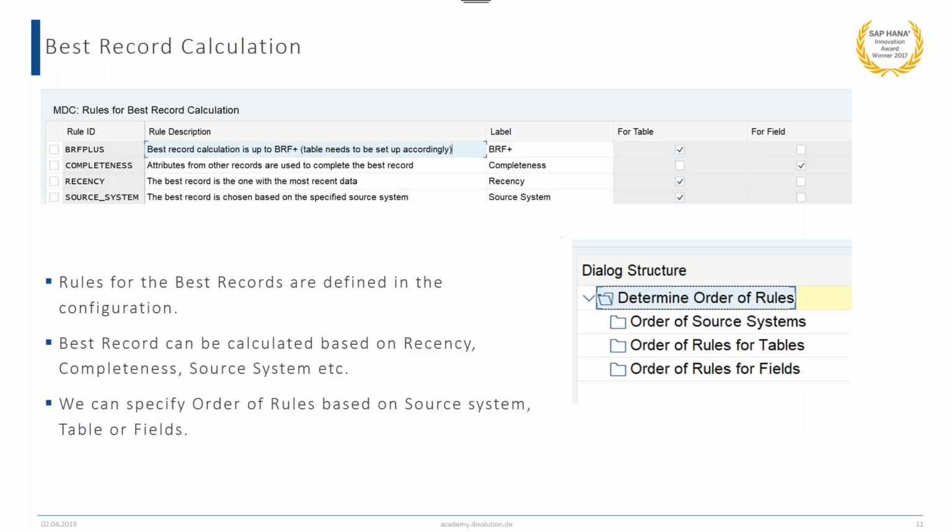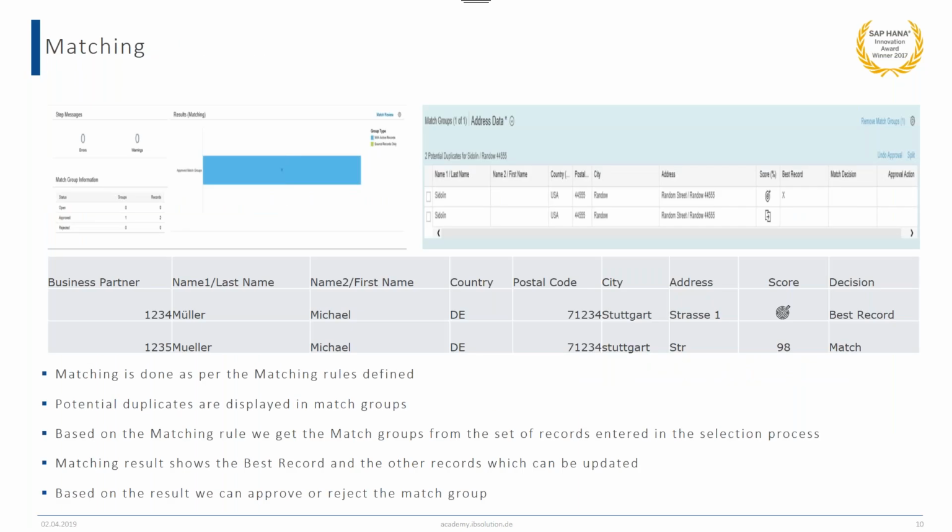Going forward, like in this example, I'll just go back to the slide. If we have this business partner 1234, which is activated as a best record, and we have the option provided where we can set the blocking flag, then the blocking flag will be set for business partner 1235, and going forward, you will use the business partner 1234 in your process.